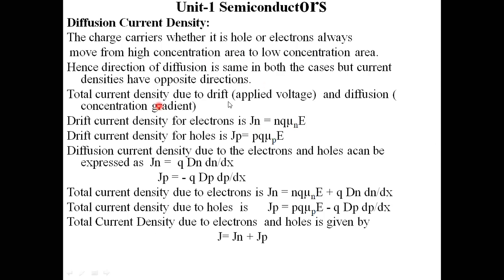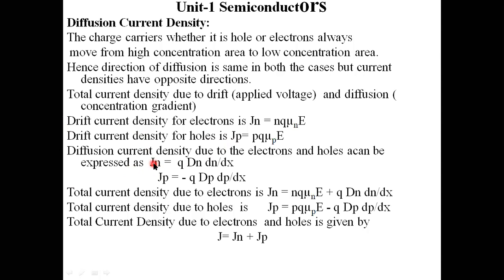Total current density is due to drift, which is due to applied voltage, and diffusion, which is mainly because of concentration gradient. Drift current density for electrons, that is Jn. From previous knowledge, I am notating here Jn is equal to n q mu n capital E. Drift current density for holes is Jp, that is equal to p q mu p capital E. We know this from the previous concept. We just wrote these two terms by using the drift concept here.